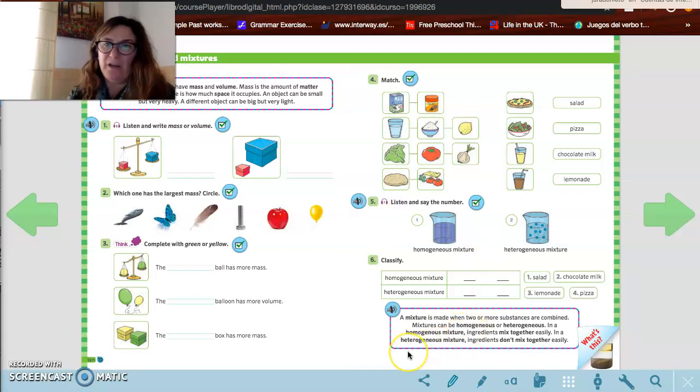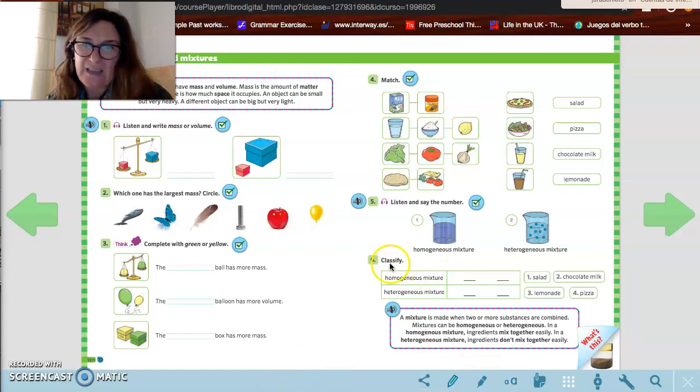So, which mixtures are described each time? Está muy claro, ¿vale? Entonces, lo único que tenéis que decir es la primera descripción, a qué sustancia se corresponde, a una mezcla heterogénea o a una mezcla homogénea, a heterogeneous mixture or a homogeneous mixture.